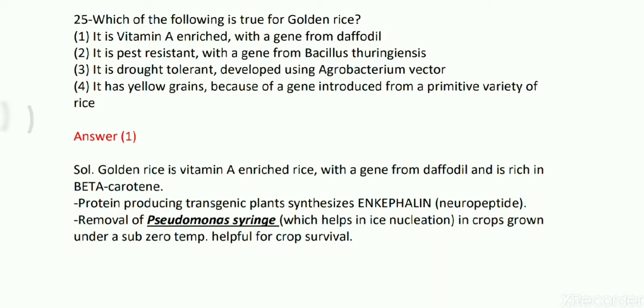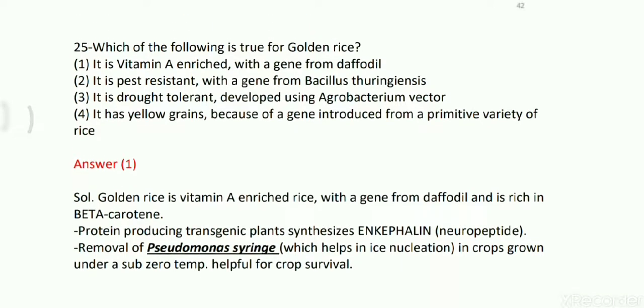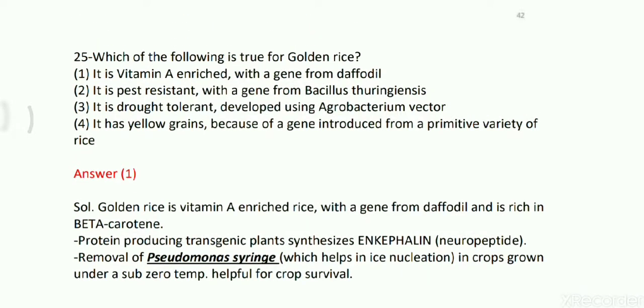Then removal of Pseudomonas syringae from the crops at sub-zero temperature can be helpful for survival, because the bacterium Pseudomonas syringae is helpful for ice nucleation. If ice nucleation takes place, then the plant will suffer cold stress. To avoid that cold stress, to avoid the damage of the plant material, the Pseudomonas syringae has to be removed. Okay, this is again a direct question from NCERT, the chapter on applications of biotechnology in crops.